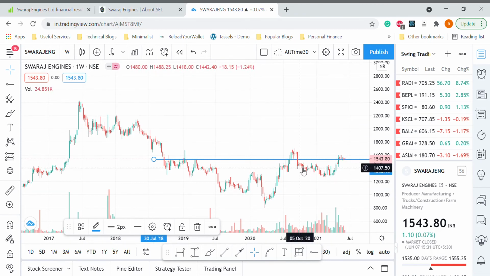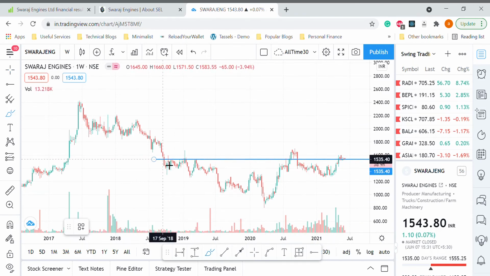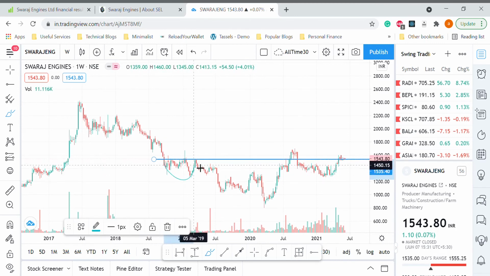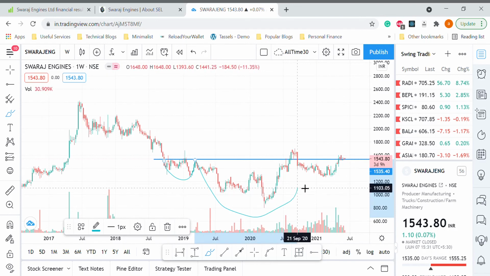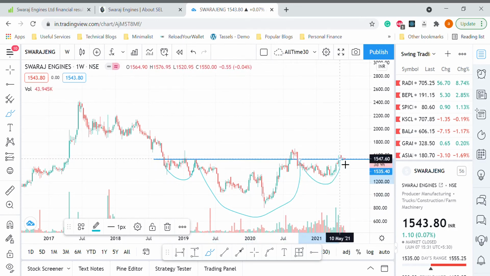The second chart, if you see from this perspective, is becoming an inverse head and shoulder. So this is the shoulder, and this is the head, and this is the shoulder, and after this it's making this thing as support. So there are two charts: one is inverse head and shoulder, the other is a price action movement. When both these things are happening, that's a very good point.